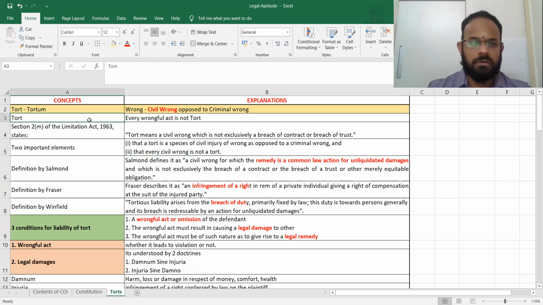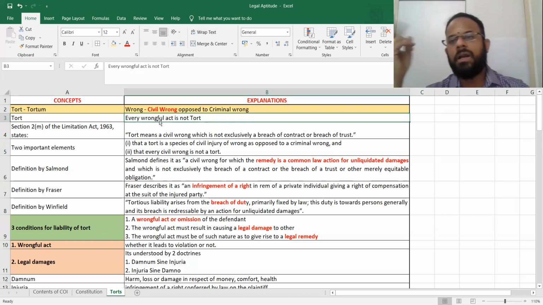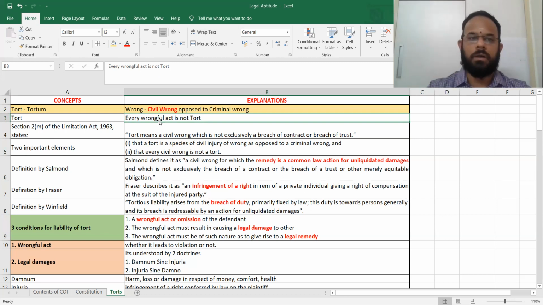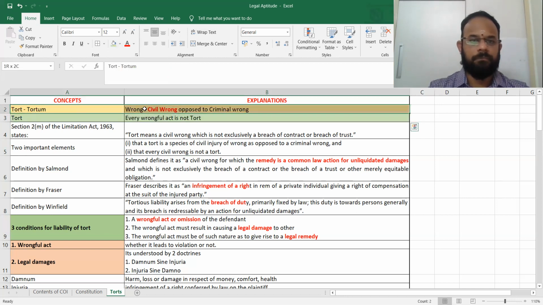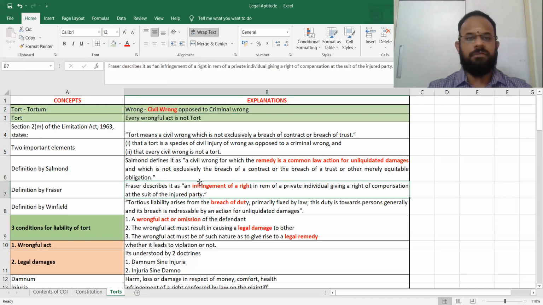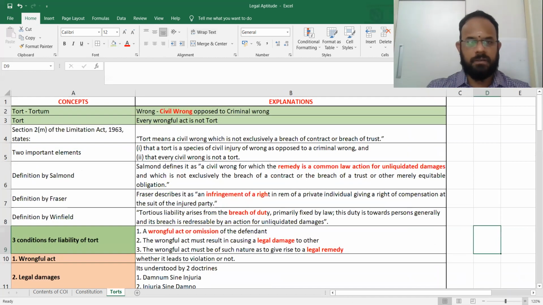Next, tort, what they say is, every wrongful act is not a tort, because it can be a civil wrong or a criminal wrong. But only when you talk about civil wrong, it is called tort. Are we clear? So the second point is also done. I'll make a simple color for this so that it's easy. Once we finish this, we will color that and make it strong. Give me a minute. I'll expand this. I hope this will be even more clear.